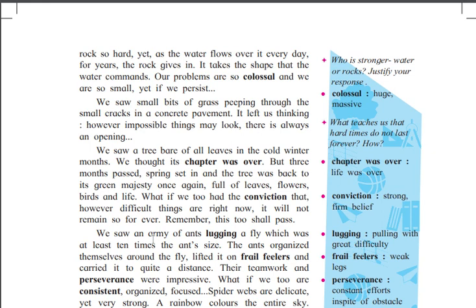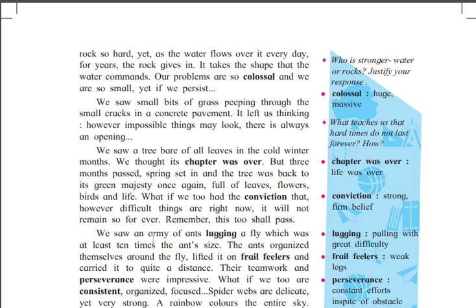We saw a tree bare of all leaves in the cold winter months. So we saw the tree, and the tree's leaves are bare. If you see in the winter time, the leaves of the trees are dropping, going out.